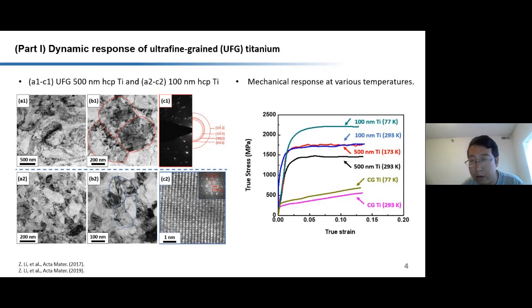The mechanical response of the material at various temperatures shows that by decreasing the grain size to 100 nanometer, the strength of the material can increase from 500 megapascal to over 1.5 gigapascal. Further decreasing the testing temperature to liquid nitrogen temperature, 77 K, the strength can increase to over 2 gigapascal without rapid loss of stress.